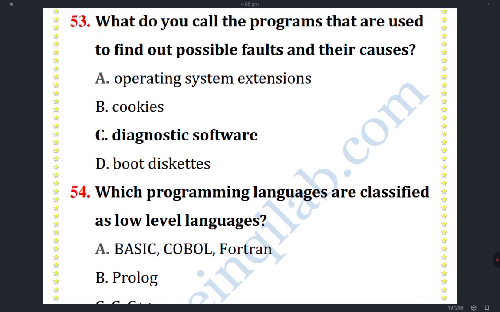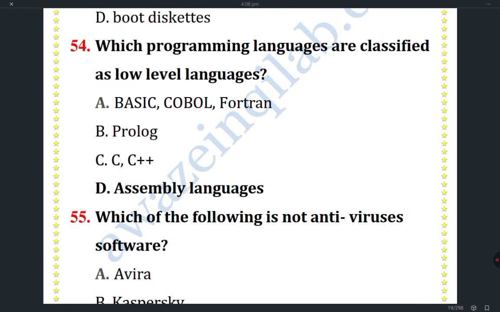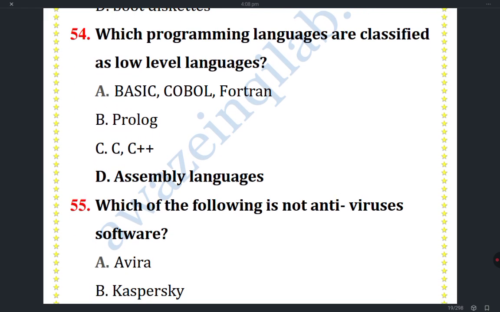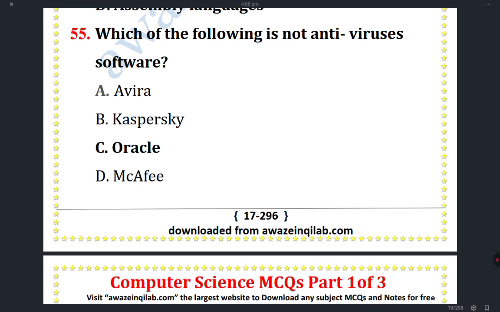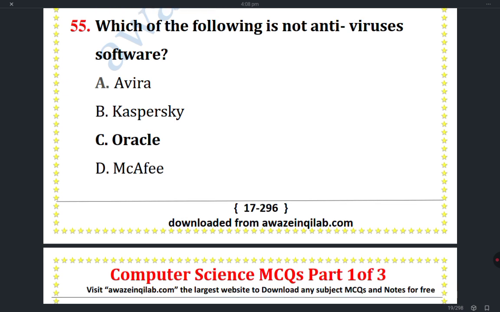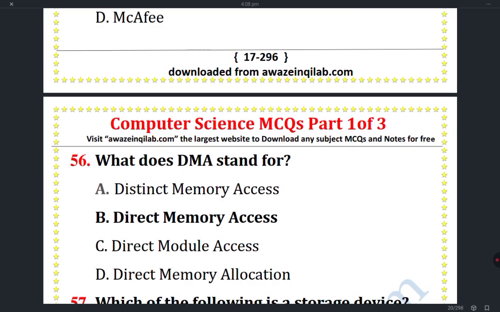What do you call the programs that are used to find out possible faults and their causes? Diagnostic software. Which programming languages are classified as low level languages? BASIC, COBOL, Fortran. Which of the following is not antivirus software? Oracle is not antivirus software.